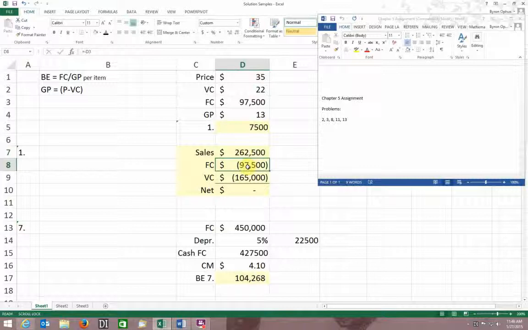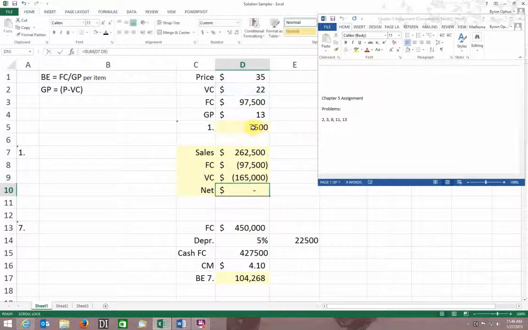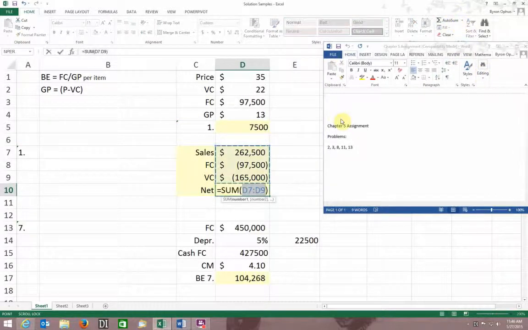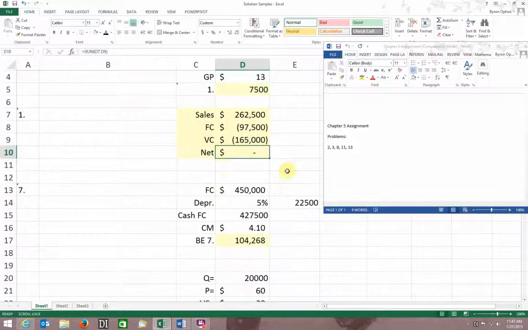My fixed cost is simply equal to, and I'm going to put it in as a minus my fixed cost just so it shows it's a negative, and my variable cost again, I'm going to put in as a minus my variable cost per unit times my number of units, and I sum those up, and I end up with a 0. Which is exactly what I'm supposed to end up with. So there you go. I think your number 3 is very similar.